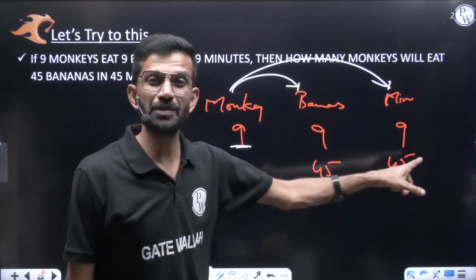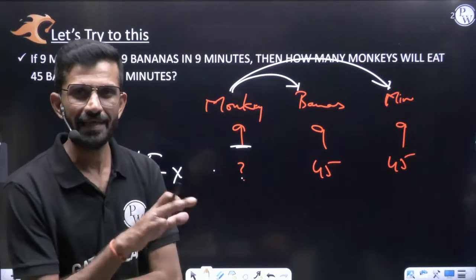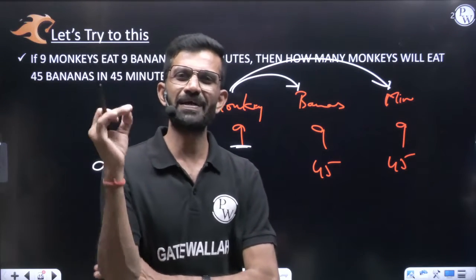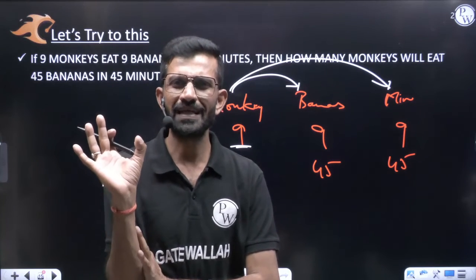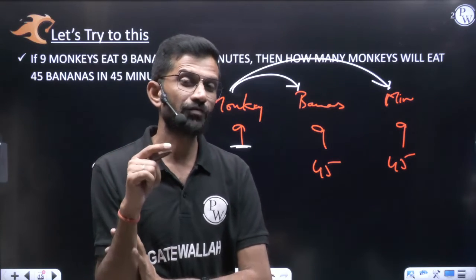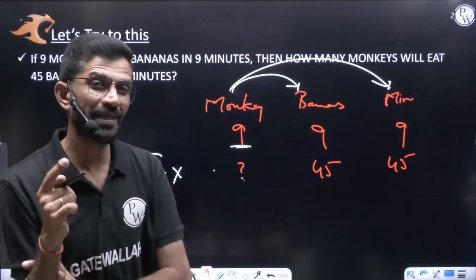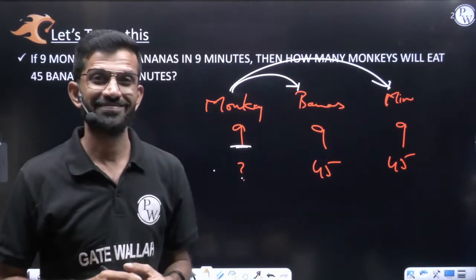The same work should now be done in 45 minutes. So do we require more workers or fewer workers? Like, I want this room to be painted in 9 minutes, then 9 workers can paint it in 9 minutes. Now I want the same room painted in 45 minutes. Do I require more than 9 or less than 9 workers? Obviously less than 9 workers, because the time is more.